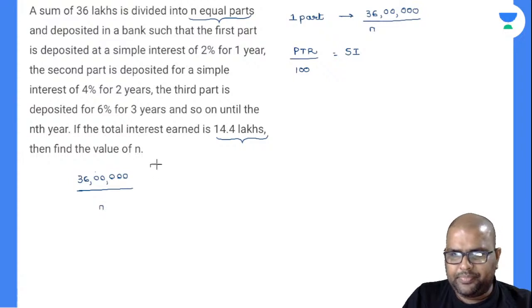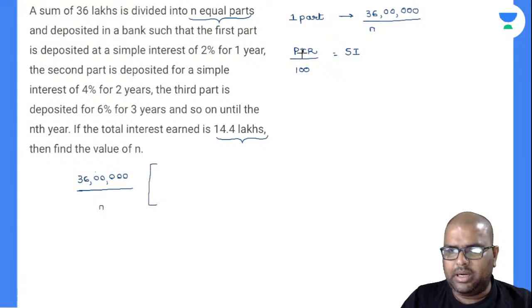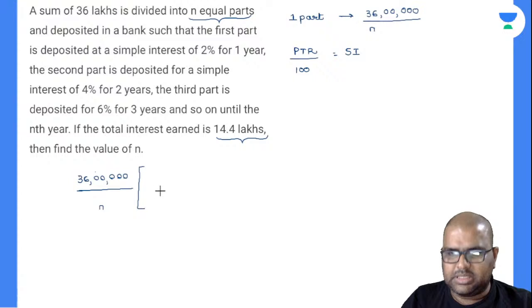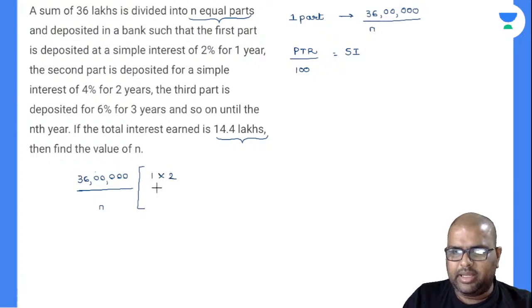So that is the P value I took common. Time period is how much for the first one? First 2%, time period is 1 year. 2% divided by 100. Now see, the denominator 100 also will be common there, so I will take the 100 also as common.